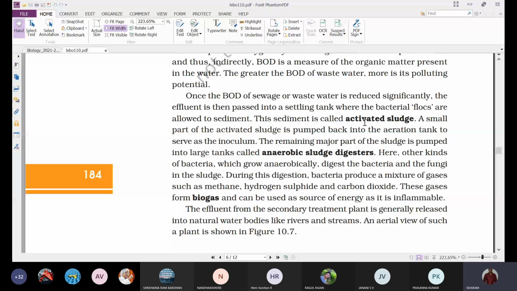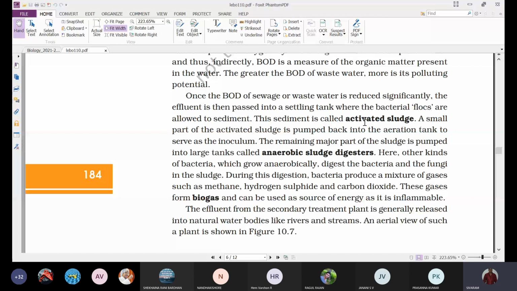Primary sludge is the solid waste obtained at the end of the primary treatment, after sedimentation, filtration followed by sedimentation. And activated sludge is nothing but the flocks which are settled in the settling tank after aerobic treatment of sewage water or effluent.